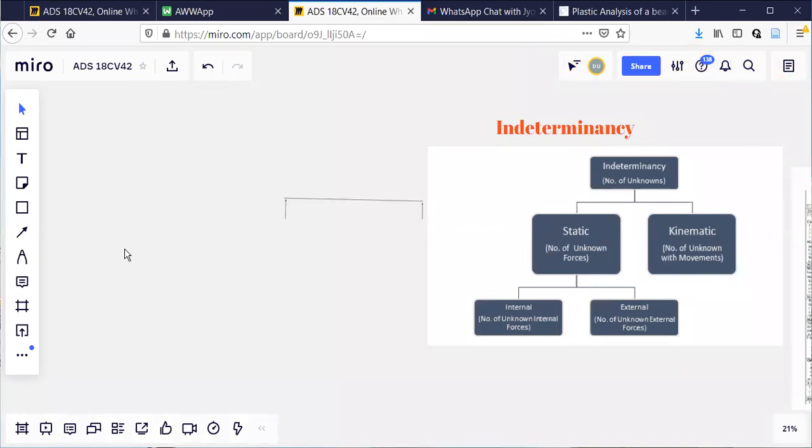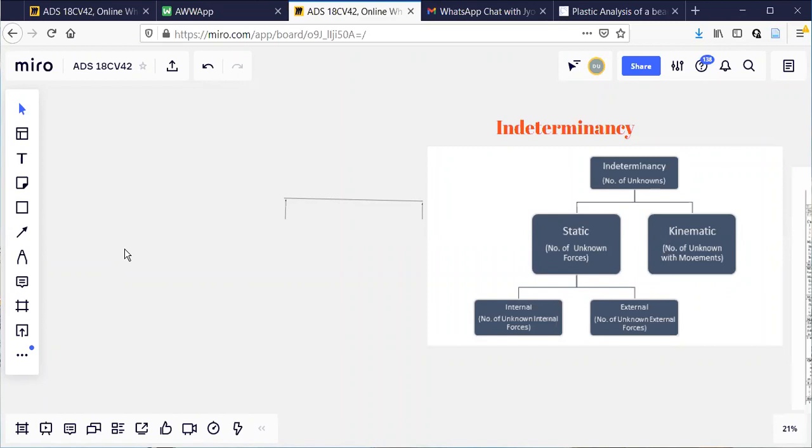So you look at the door only. Look at the door. I cannot move the door horizontally or vertically, but I can rotate it. Are you getting my point? If you apply a moment, the door rotates. You can rotate the door, but you cannot move the door horizontally or vertically.